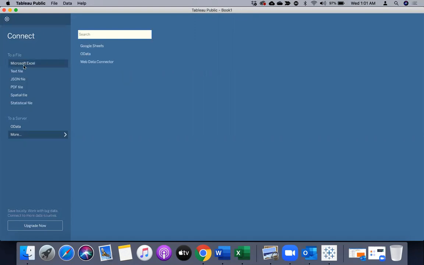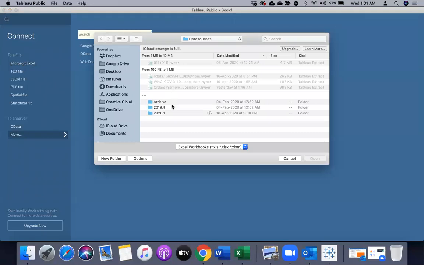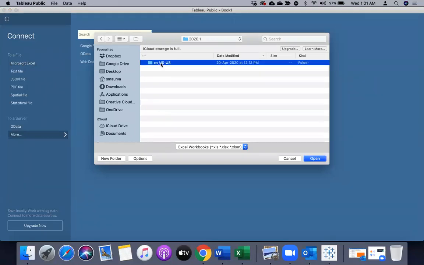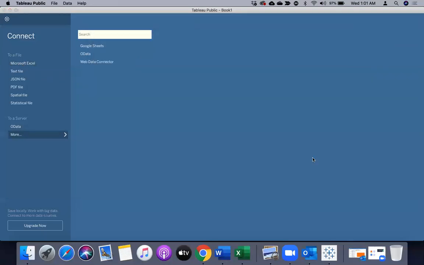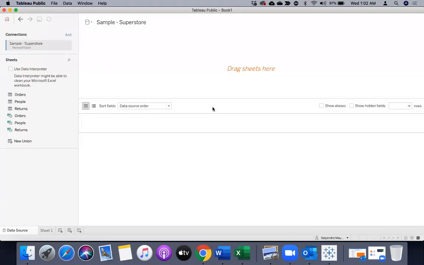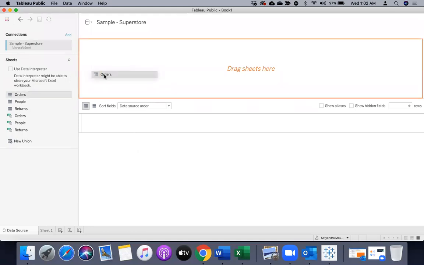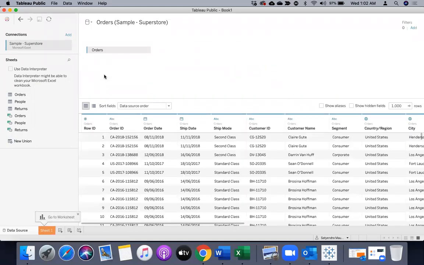Let me connect to a file which is based on Microsoft Excel. I'll click over here and we'll go ahead, select my Tableau repository file, and then select Sample Superstore. Once we are connected, you'll see everything here like orders, your sheets, whatever is there in your database or in the file which you're connecting to.